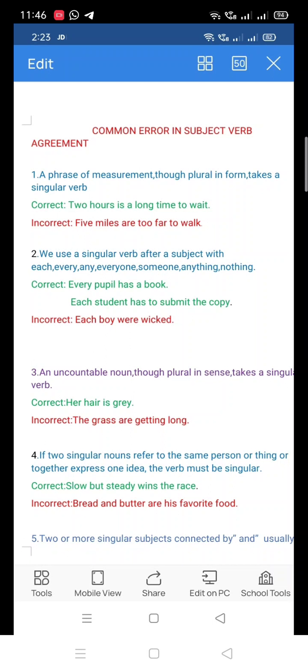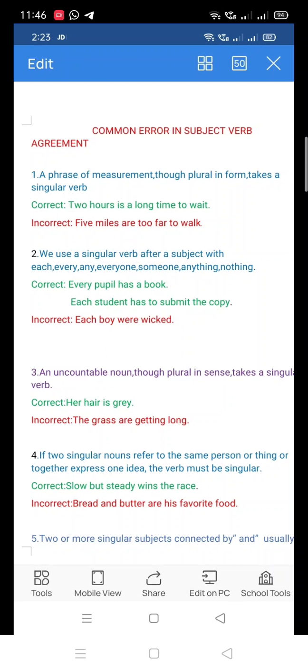Now look at the incorrect sentence. 5 miles are too far to walk. Now can you tell me why the sentence is incorrect? What is wrong here in the sentence? Here we use a plural verb. Yes. So it should be is, right? Very good. So 5 miles is too far to walk.